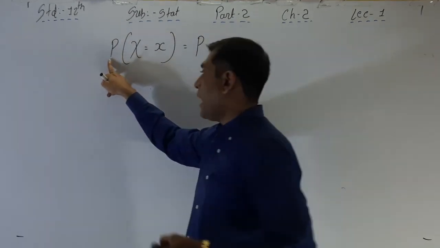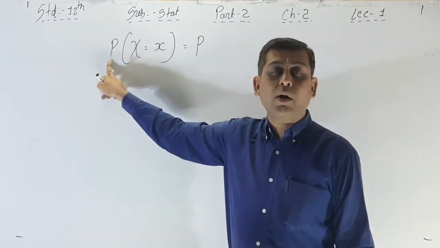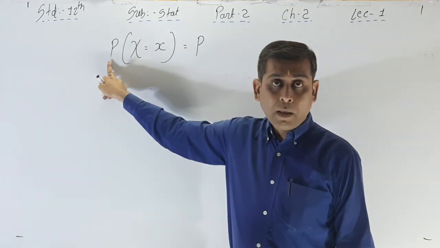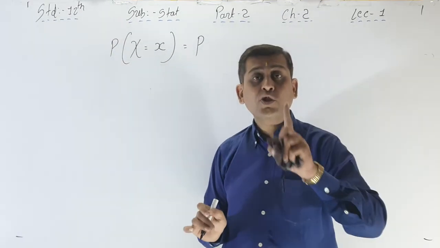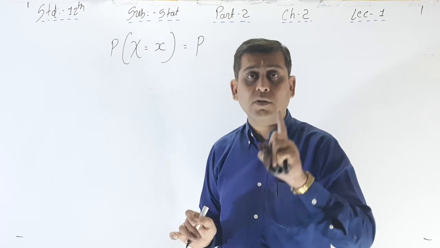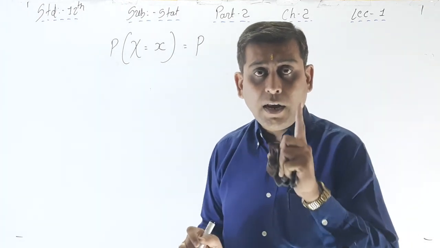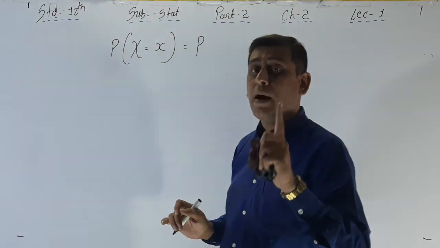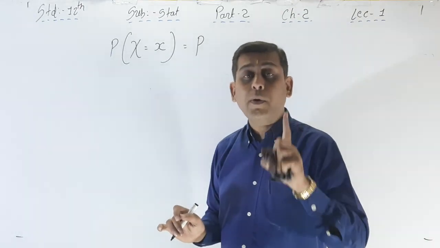At the time of writing P of, you always have to write capital P, because in this chapter small p denotes the probability of success and q denotes the probability of failure.